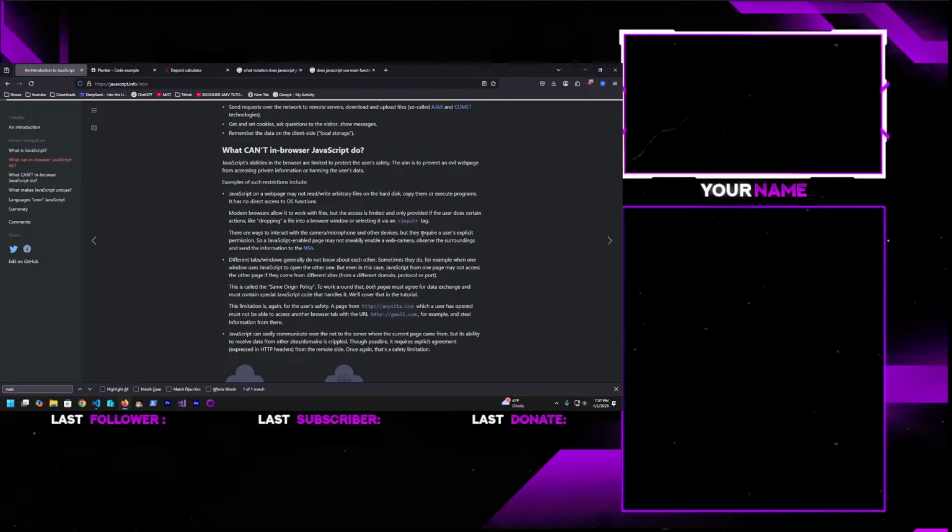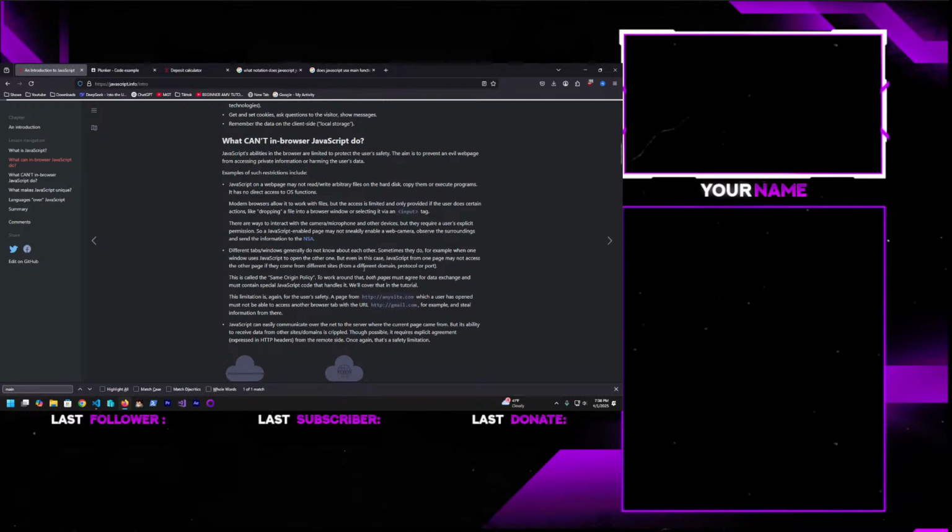This is called the same origin policy. To work around that, both pages must agree for data exchange and must contain special JavaScript code that handles it. We'll cover that in the tutorial. This limitation is again for the user's safety. A page from any site which a user has opened must not be able to access another browser tab with the URL gmail.com, for example, and steal information from there.